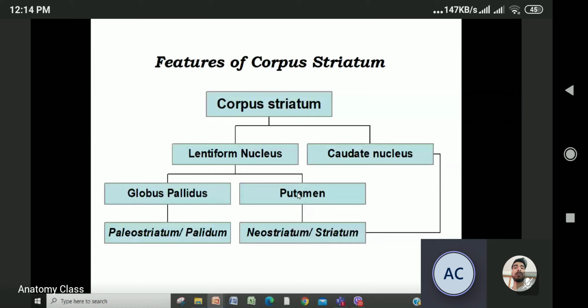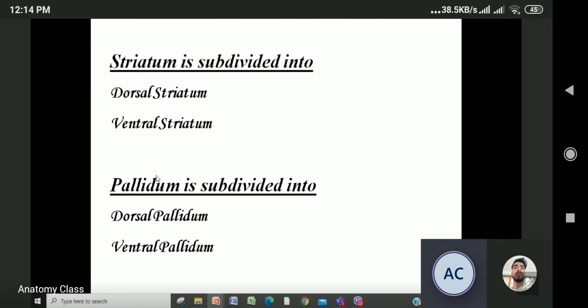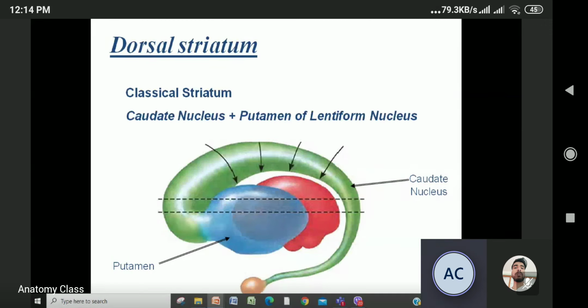The striatum is again divided into dorsal and ventral striatum. Similarly, the pallidum is also divided into dorsal pallidum and ventral pallidum. So in the dorsal striatum, what are the structures? That is the caudate nucleus and the putamen of the lentiform nucleus. So this is the dorsal striatum, or corpus striatum.